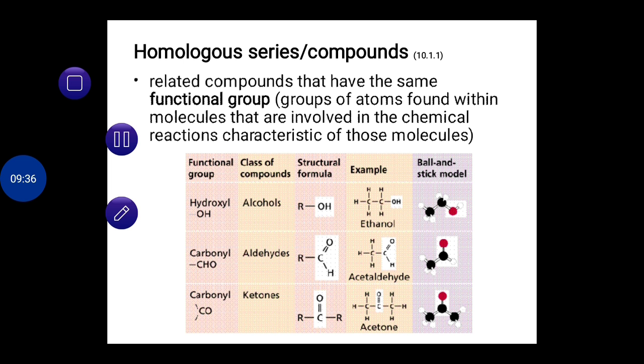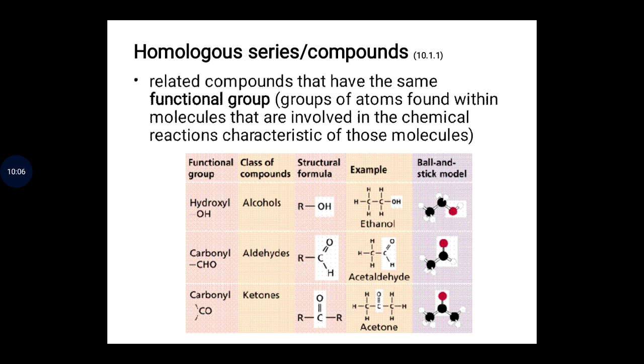As we can see, the functional group of the alkanols and aldehydes and the last, which is ketones, are different. So that is why you will not accept these 3 different class of compounds to have the same chemical properties because they have different functional group.